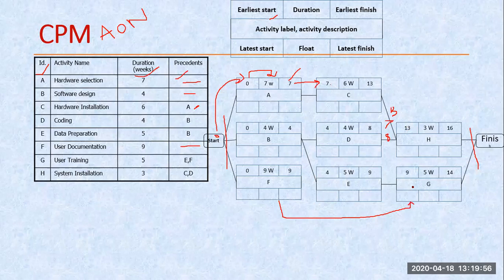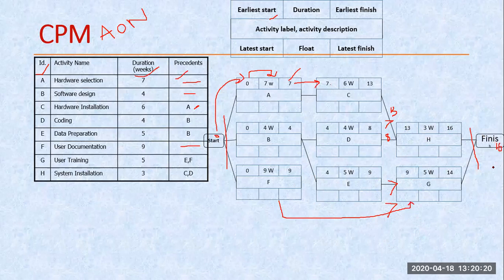If I talk about this, again there are two inputs, two dependent nodes, both having the same value, 9 and 9. So here it doesn't matter which I copy, because as per my rule I have to copy the highest value. Now 9 plus 5 is 14, 13 plus 3 is 16. So which one is the highest value? 16. So I have to copy the 16 here.